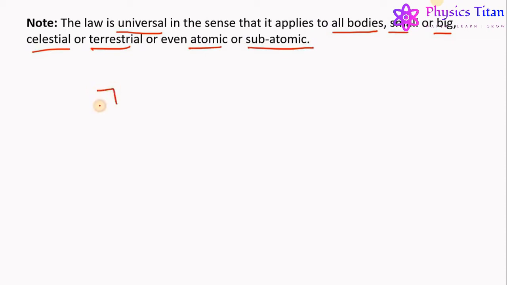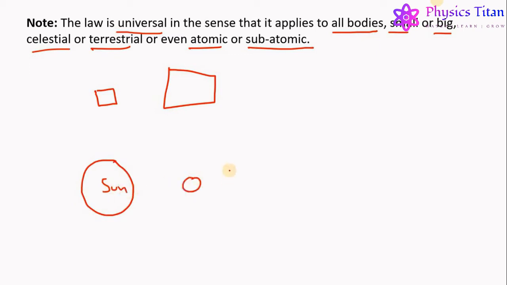That is, there is a force of gravitation acting between all small and big bodies, or even celestial objects like the sun, planets and other stars, and even subatomic and atomic elements like electron, proton, neutron, etc. Because all of these have some definite mass, they have a gravitational force of attraction.